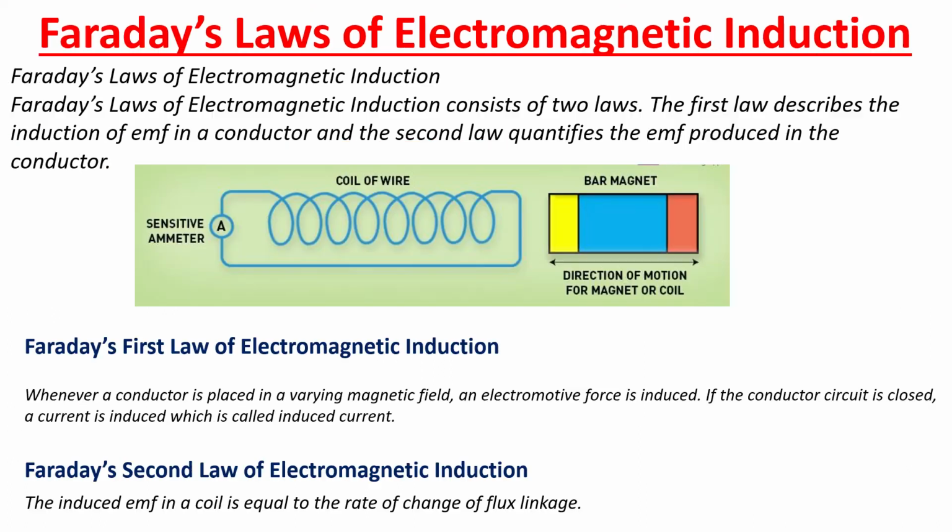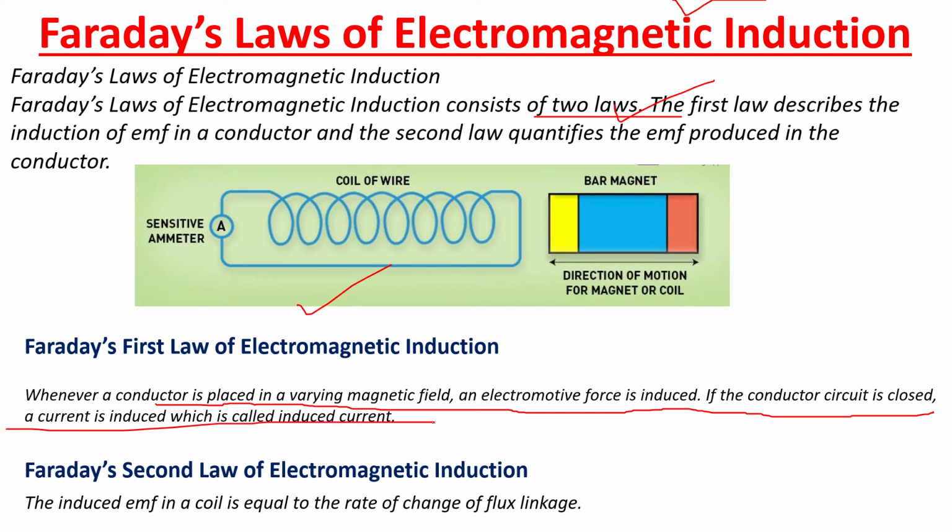gravitational force. Next is Faraday's law of electromagnetic induction. Faraday's law of electromagnetic induction consists of two laws. First law states that whenever a conductor is placed in a varying magnetic field, an electromotive force is induced. If the conductor circuit is closed, a current is induced, which is called induced current. Second law states that the induced EMF in a coil is equal to the rate of change of flux linkage.